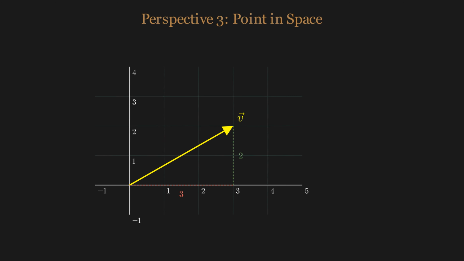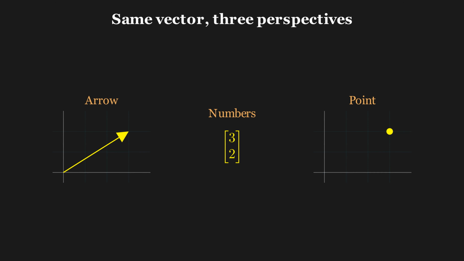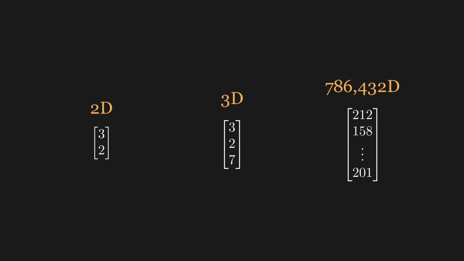And third, geometrically, a vector is a point in space. 3, 2 marks a specific location, a single dot on this plane. Arrow, list, and point, 3 views of the same idea, and this idea scales to any number of dimensions. In 2 dimensions, a vector has 2 numbers. In 3 dimensions, 3 numbers. In 786,000 dimensions, the same idea, just a much, much longer list.